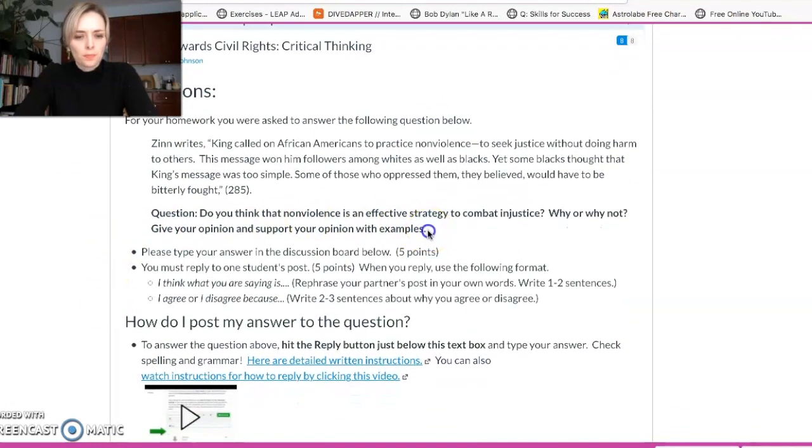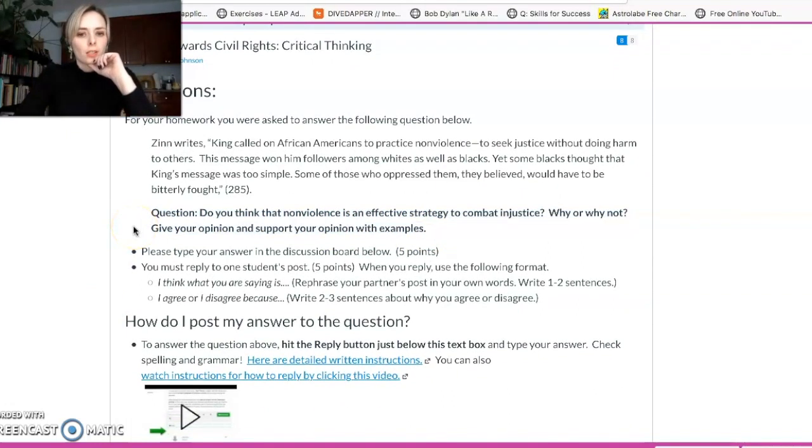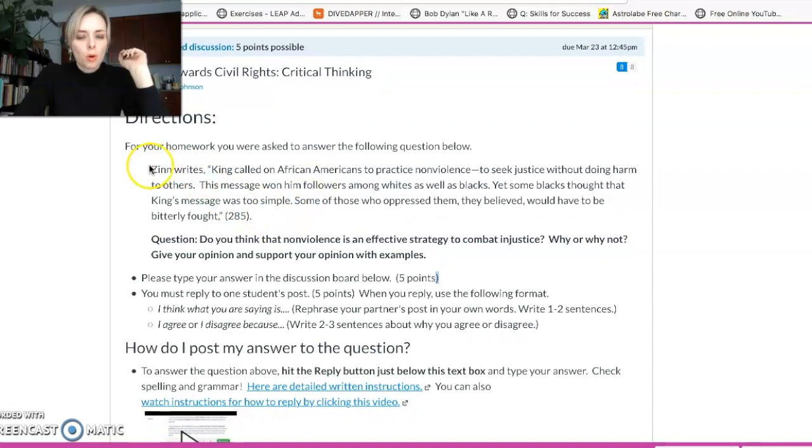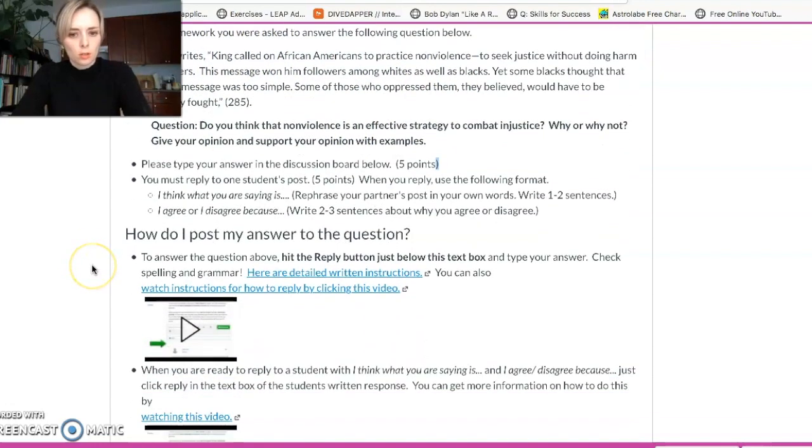answer this question here. So, do you think that nonviolence is an effective strategy to combat injustice? Why or why not? Give your opinion and support your opinion with examples, okay? So you can also see here, please type your answer in the discussion board below, all right? So, also make sure to read this quote here before you answer this question because it's relevant to answering this question, okay?